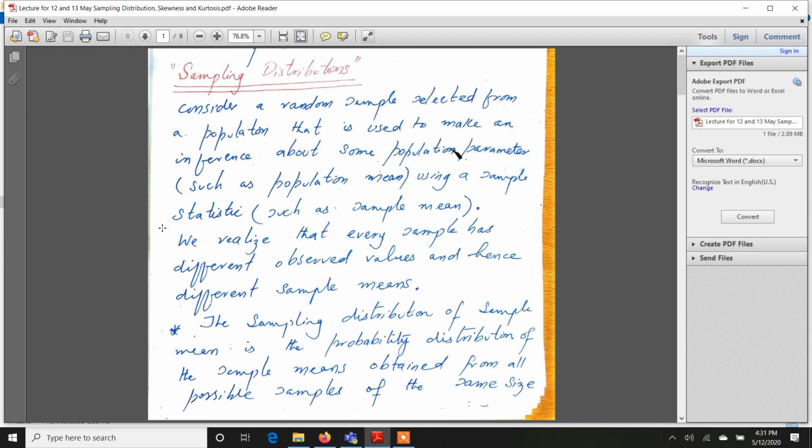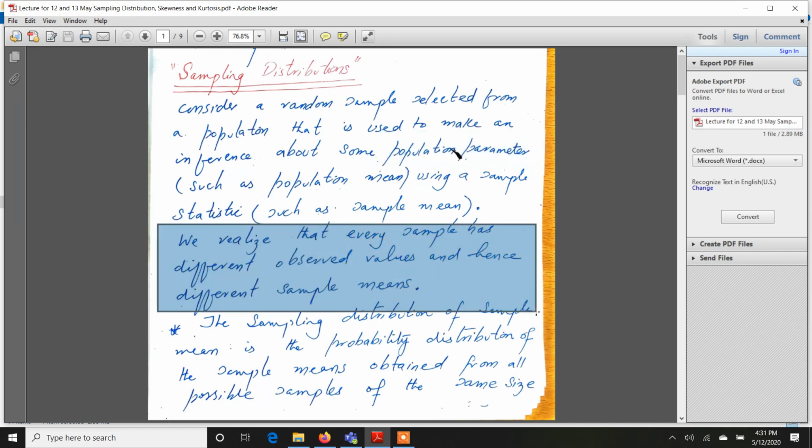Okay, so you know that every sample has different observed values. What does that mean? Don't get confused by the words. In the example of the student selection scenario, if I select 5 students at random, and another teacher enters the class and she also selects 5 students randomly for the same purpose, her sample will be different and mine will be different.